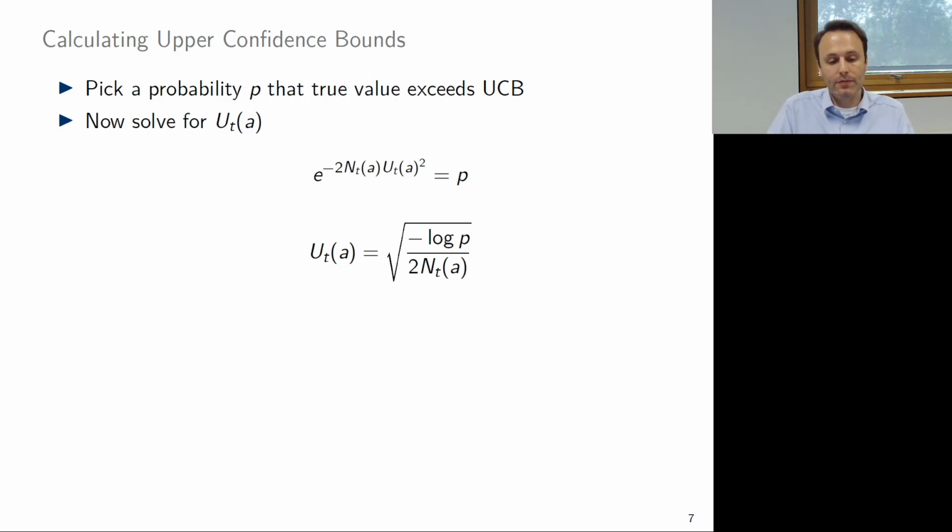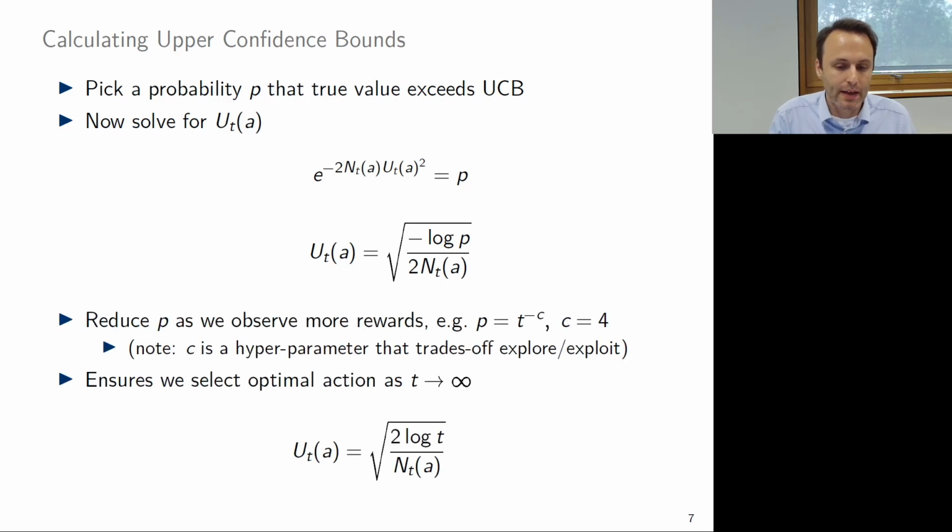And here we see if you play more often, this upper bound gets smaller and smaller, so the uncertainty vanishes. In contrast, if this p gets larger, then this uncertainty bonus gets also larger and we play this arm more often. Now, this p actually turns out to be a tuning parameter, a hyperparameter that controls the exploration-exploitation trade-off.